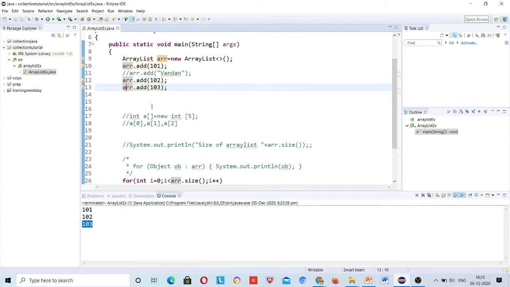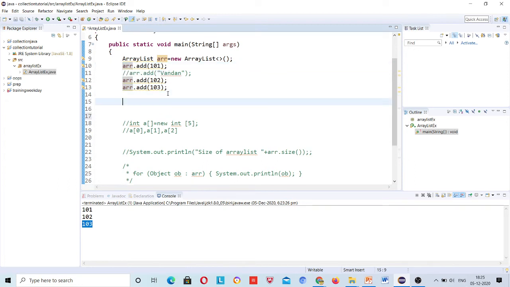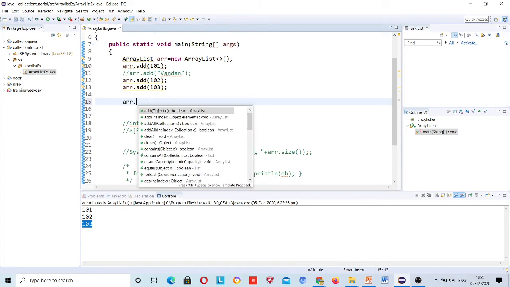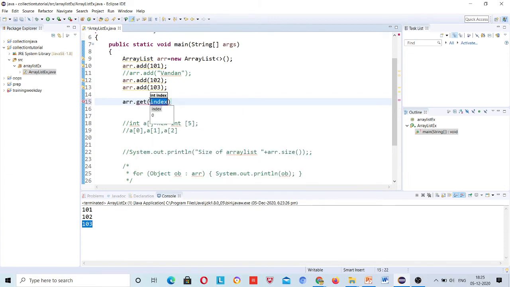And the first value belongs to index 0, right? This is clear to all, I think. So if I say that I want the second value of any ArrayList, then how will you get it? You will use the arr dot get method.